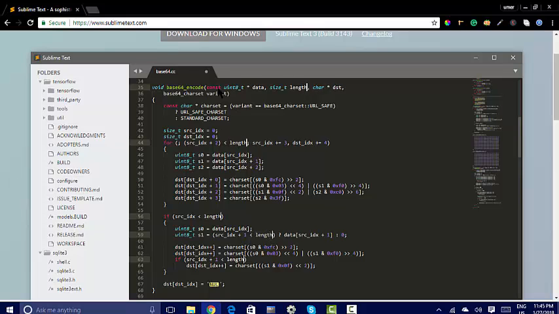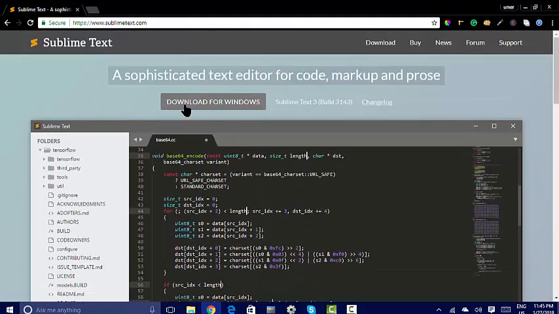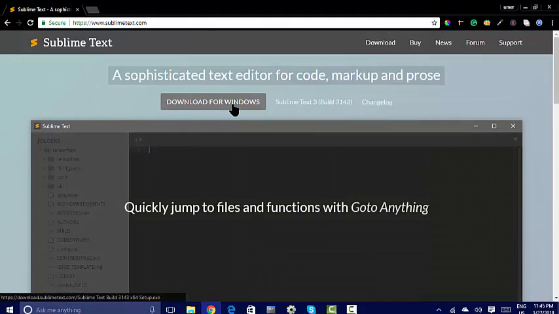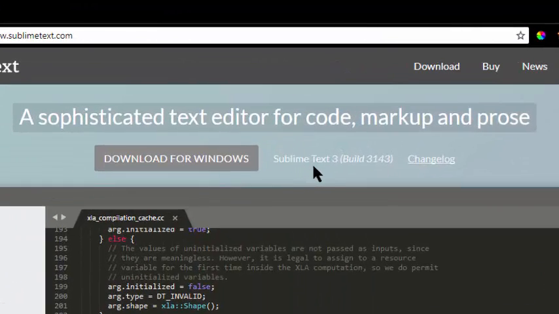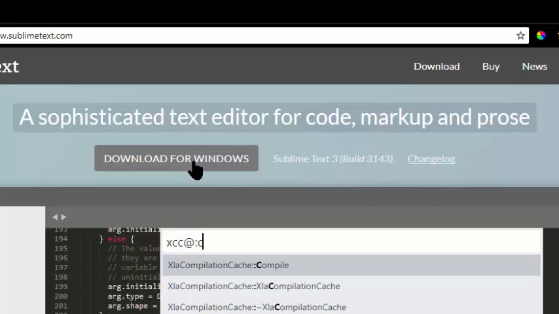Friends, you can see the simple interface of Sublime Text Editor. This is the interface of Sublime Text Editor, and from this download for Windows you can download Sublime Text Editor, and you can see here Sublime Text 3 build 3143. You just have to click download for Windows,